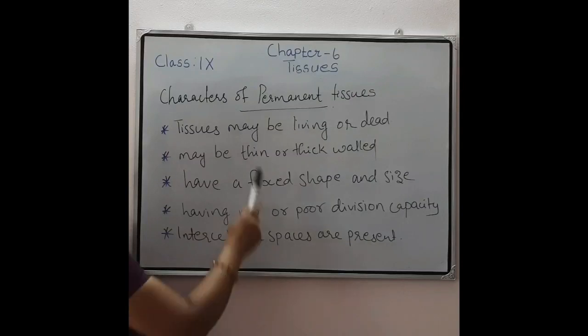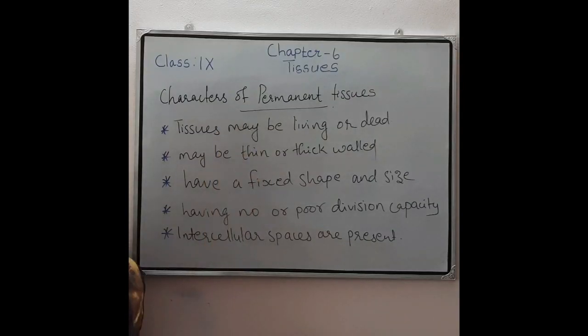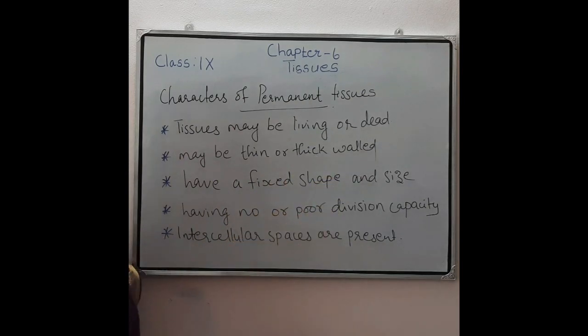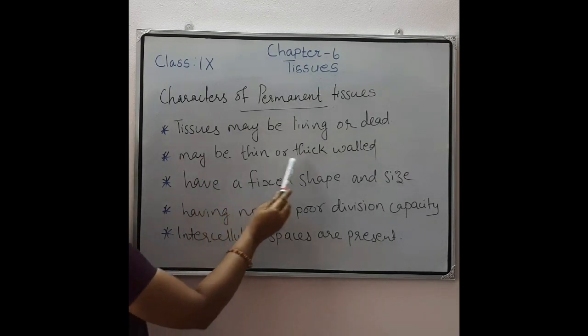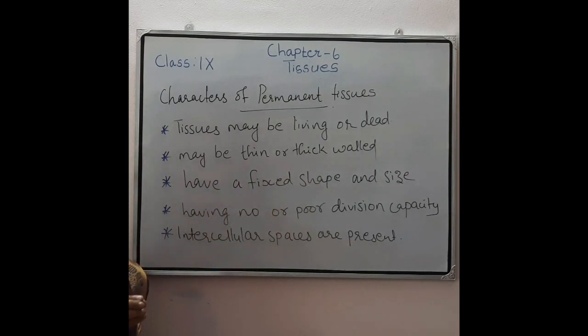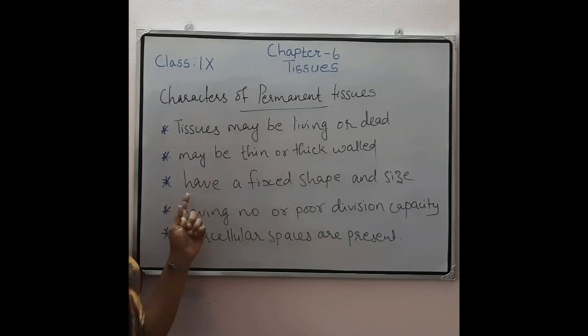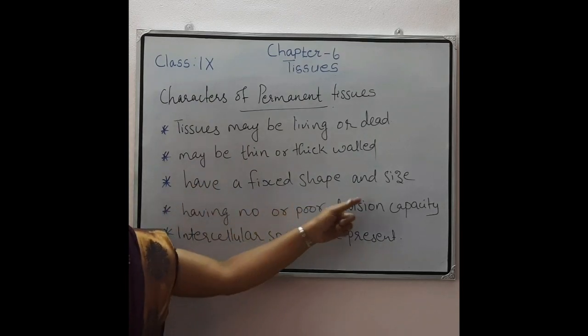Characters of permanent tissues. Here the tissues may be living or dead. Then another character is they may be thin or thick walled. That means the cells present in this permanent tissue have a wall that is either thin or thick. Then they have a fixed shape and size because they are not dividing again.